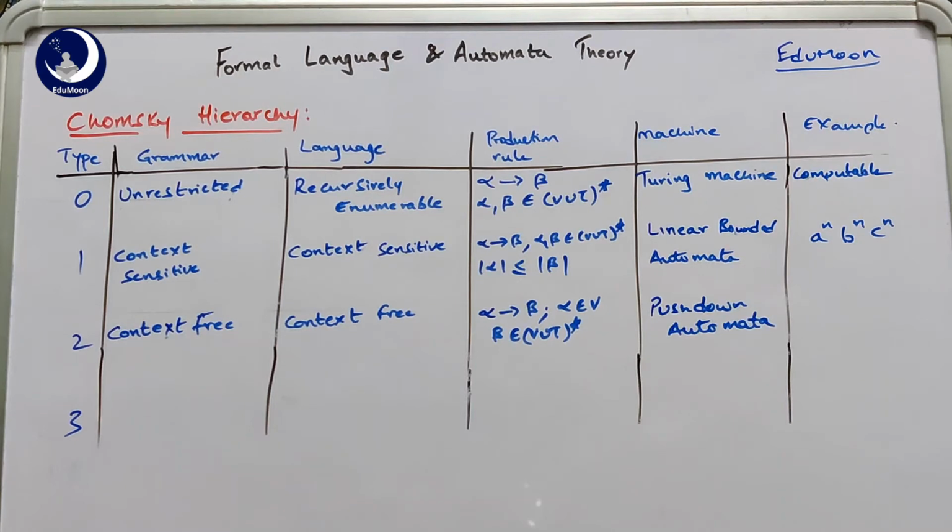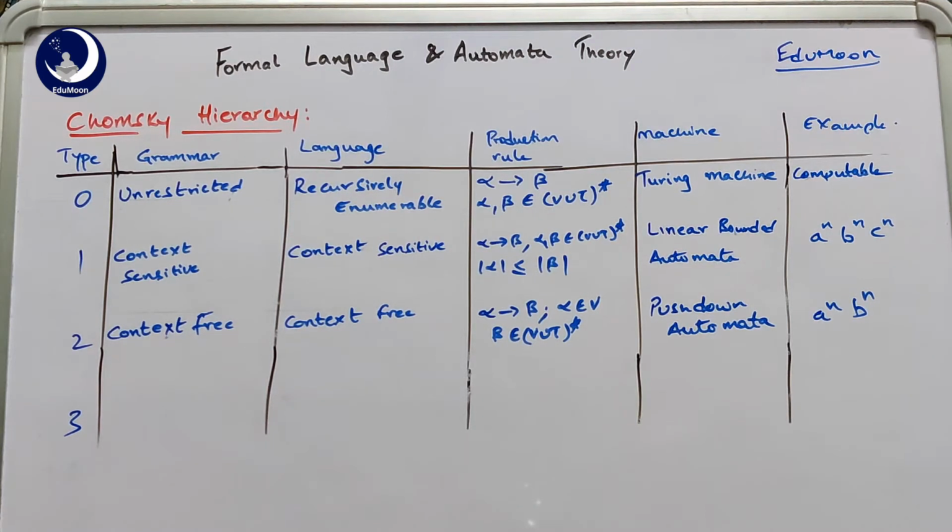The machine accepting these context free languages is the pushdown automaton, and as an example you can take the language generated over alphabets A, B, A power n and B power n, that is a number of A's followed by the same number of B's.